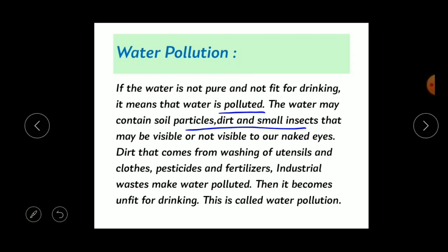The dirt comes from washing of utensils and clothes, pesticides and fertilizers, and industrial waste, which make water polluted. So the dirt particles come from the washing of utensils, clothes, vehicles and animals, and from using pesticides and fertilizers.